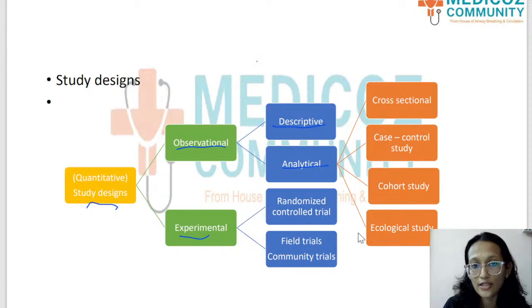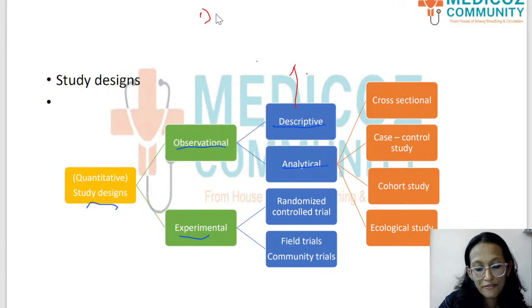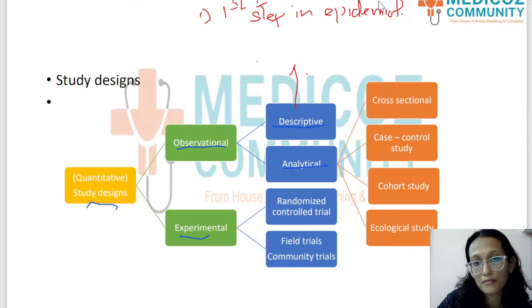The first point that you need to know about descriptive studies is that any descriptive study is actually the first step in epidemiology. So the first phase of an epidemiological study is actually a descriptive study. That is the first point.